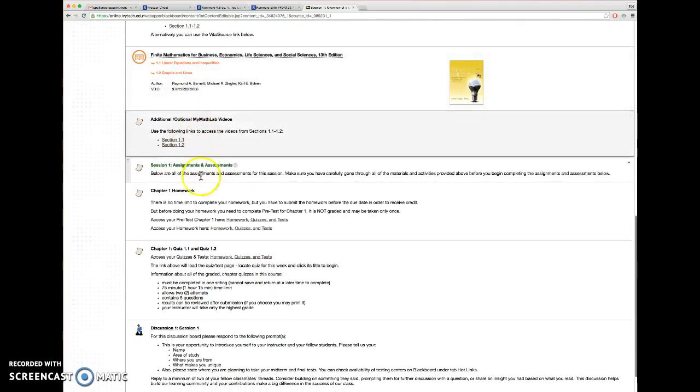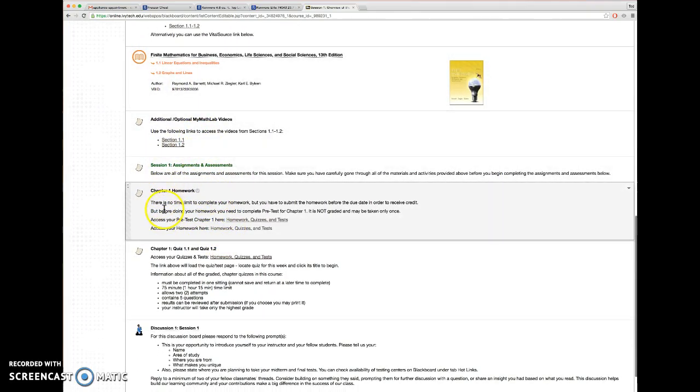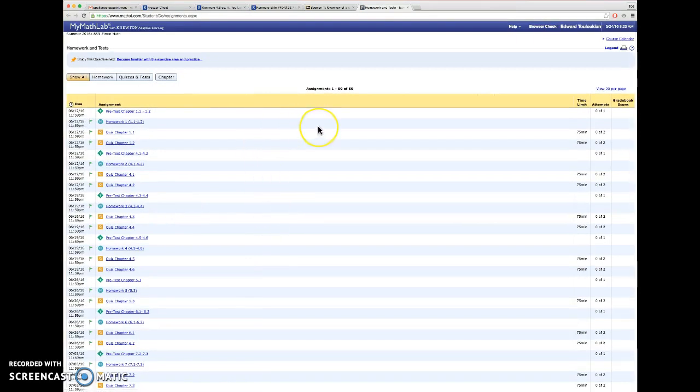Okay, so now once you get to here, you get to the actual homework. So the homework and the quizzes, all that is found on the same link. All right, these 3 things all take you to that same link. So click on that, and here's your homework page. Okay, this is where you're going to spend most of your time.